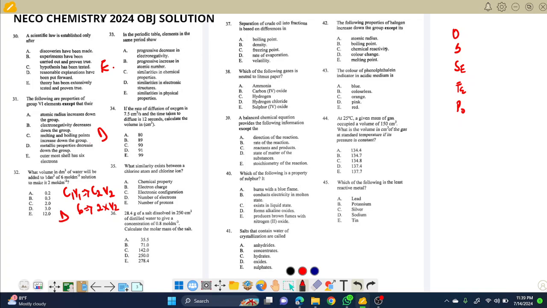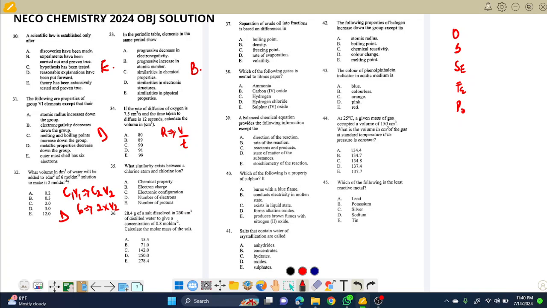Now the next is, in the periodic table, elements in the same period show dash. In the same period, the atomic number tends to increase. Very correct. Choice B is correct here. So no need to waste our time. The next one says, if the rate of diffusion of oxygen is 75 centimeter cube per second, and the time taken to diffuse is 12 seconds, calculate the volume. Rate is volume over time. In case you don't know, now you know. So what are we looking for? Volume. Just multiply the rate by the time. Calculate the volume in centimeter cube.